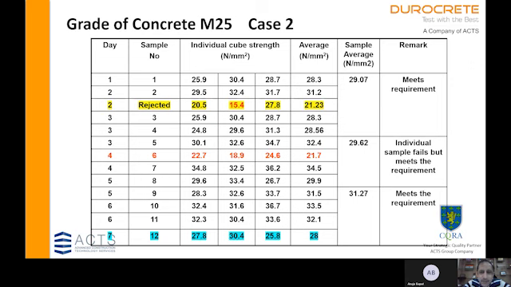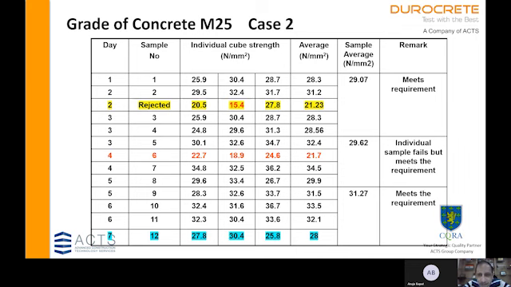Now please note that we can club these samples cast on consecutive days when essentially we are doing the same concrete on different days. That means not only the grade is same, but the mix proportions and the materials are also the same. So suppose we are casting some concrete on the next day of the same group. That means if it is a group of columns which is going to carry the load together, from the same group of columns, we are having some concrete on the 7th day. Or if it is a slab, then some portion of the same slab is done on the 7th day. Then we can club this last sample day in this group.